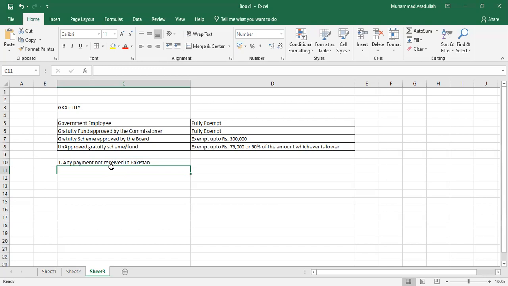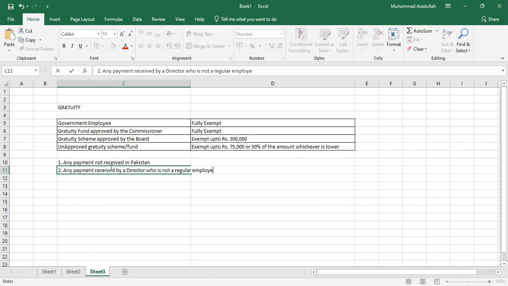The second one is if any payment is received by a director who is not a regular employee of that company.